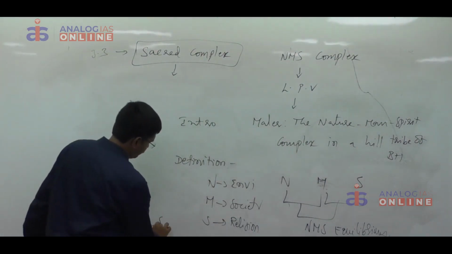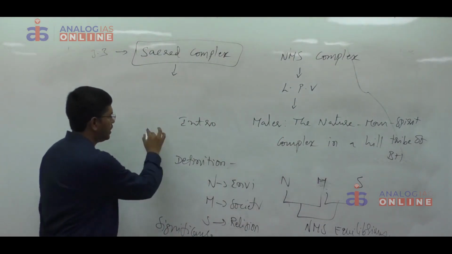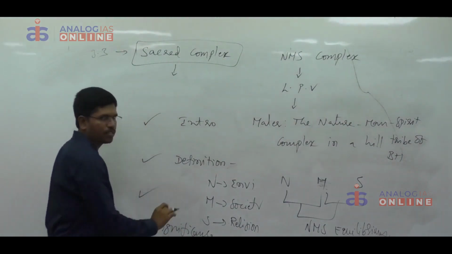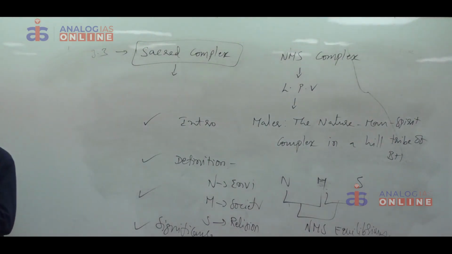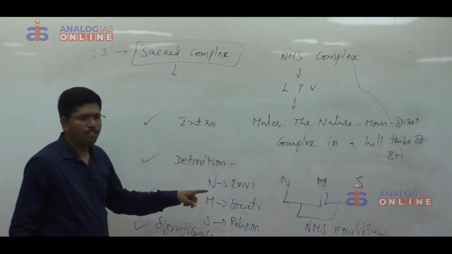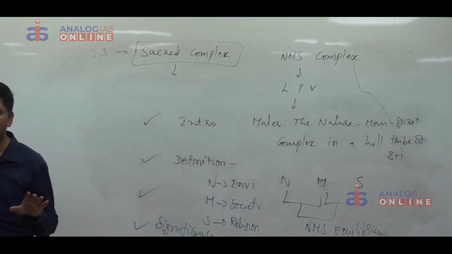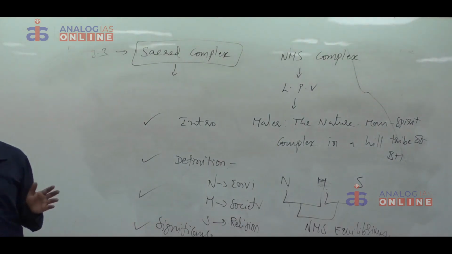Then significance. You have to write introduction, definition about three components and significance. What is the significance? It is useful for the developmental experts to plan rehabilitation programs and different varieties of developmental programs. At the time of formulating any developmental program, that program should not cause any disturbance to this NMS equilibrium. Even though that is a welfare measure, if that equilibrium is disturbed, then the tribal people will not accept that developmental program. In such circumstances, tribal people cannot be developed.